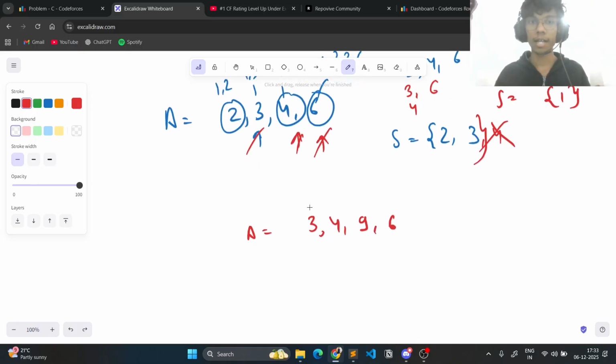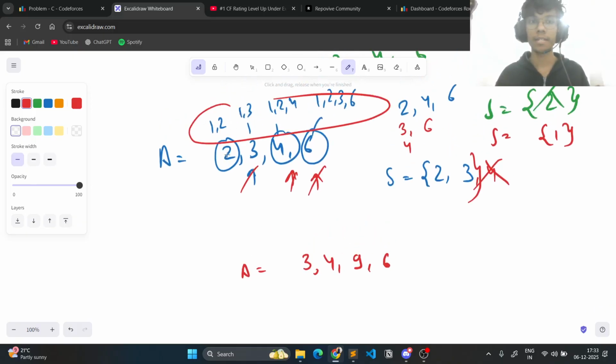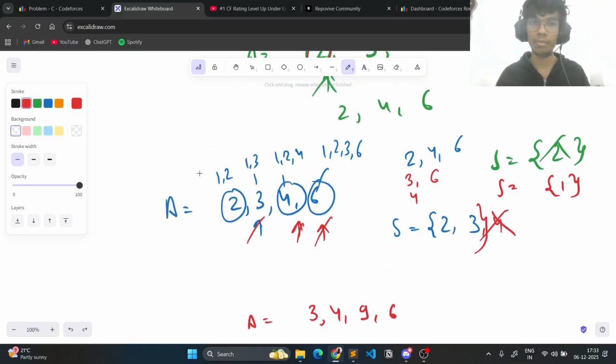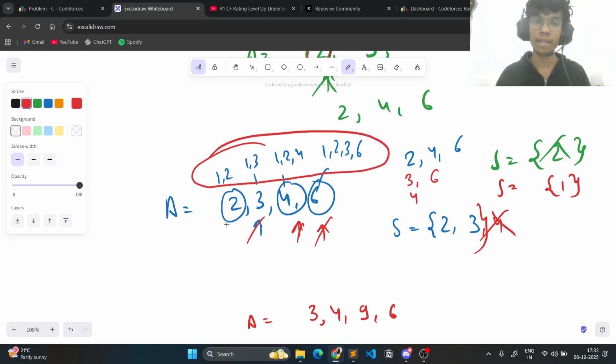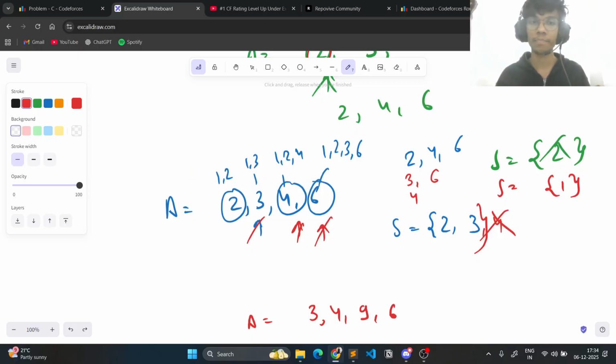I'm saying that I do not have to generate all the divisors and then check for every divisor. Basically what approach might be coming to your mind is that we can find all the divisors of all the elements, keep them in a set, and then check for any divisor whether all its multiples up to k are present in the set A. Then we'll add that divisor into our final array, and then we can just print.